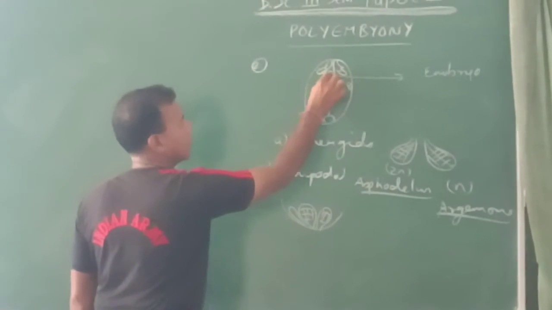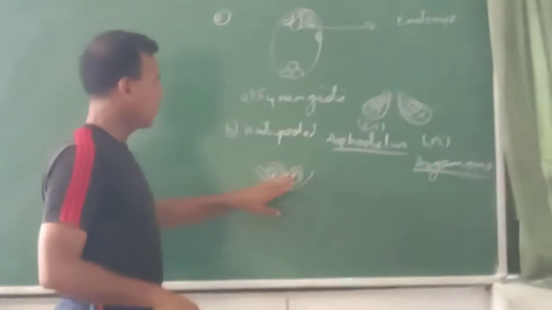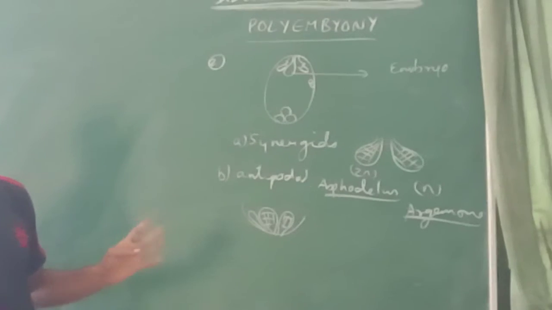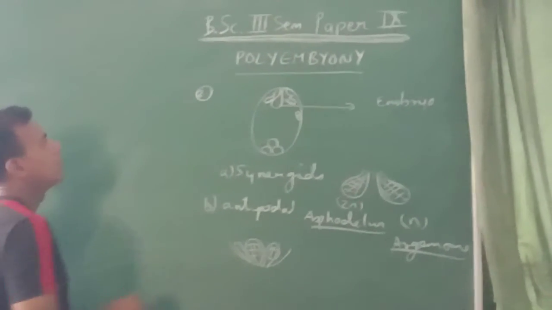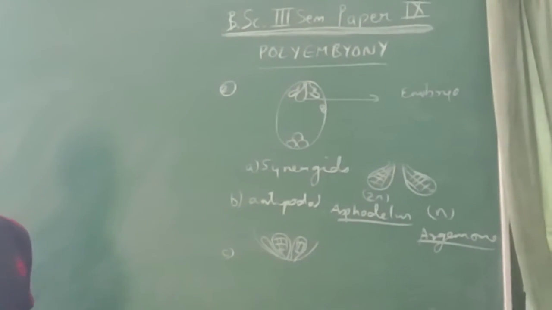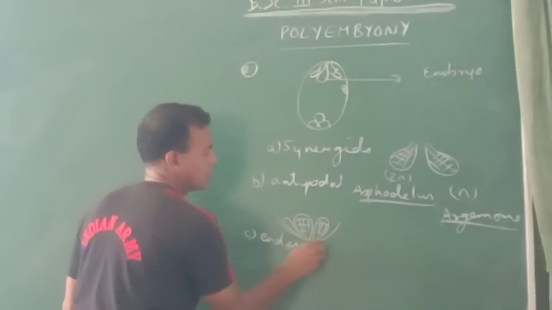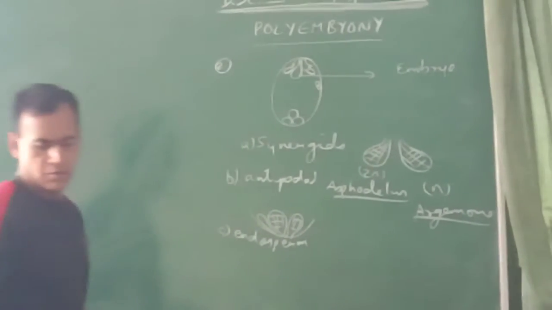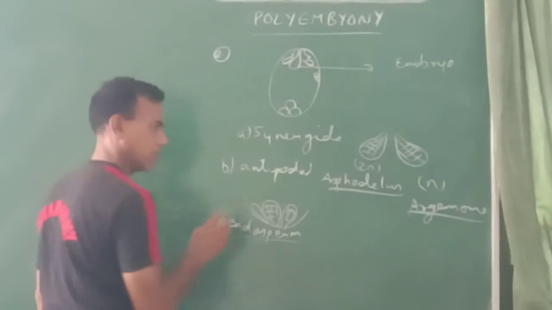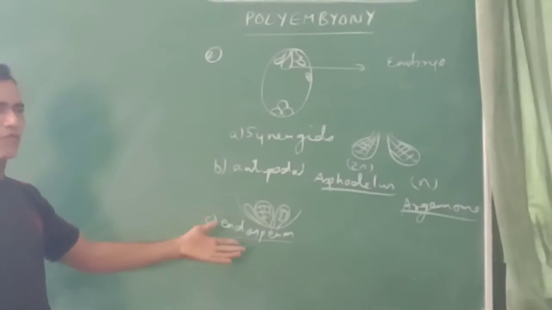Along with the main embryo, they divide up to a certain stage and make embryo-like structures. Now, the third may be from endosperm. Though it has been reported in a very few number of plants, the reports were not found correct. So, embryo development from endosperm is not found.